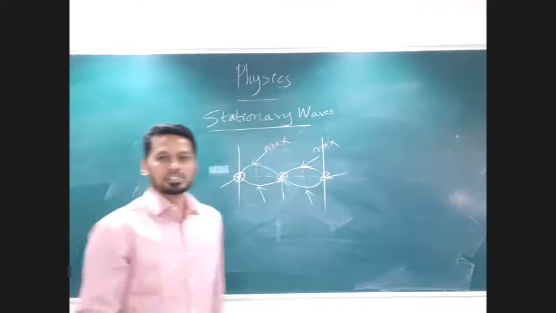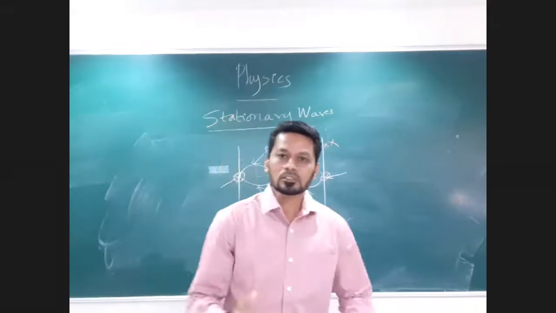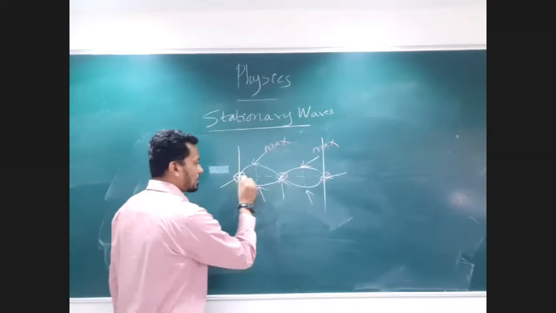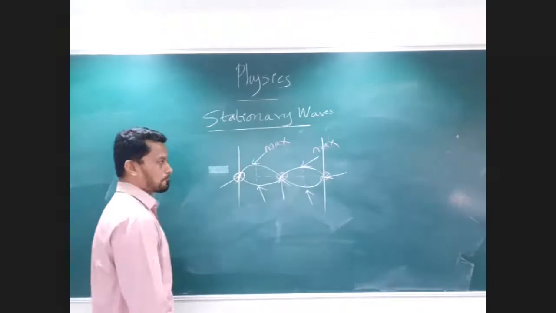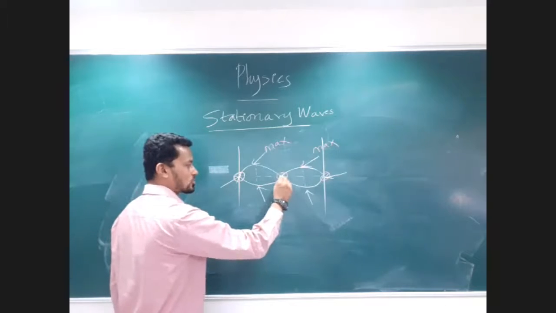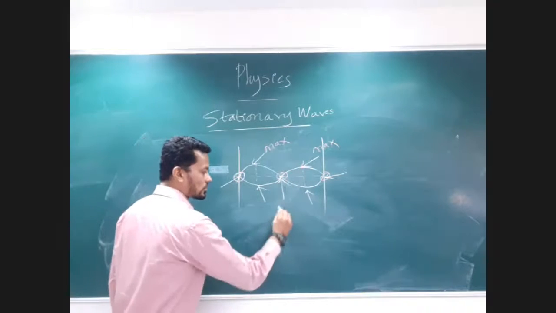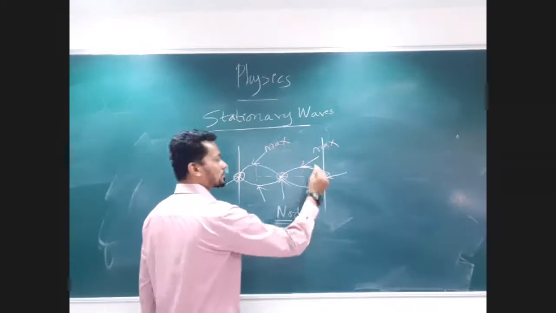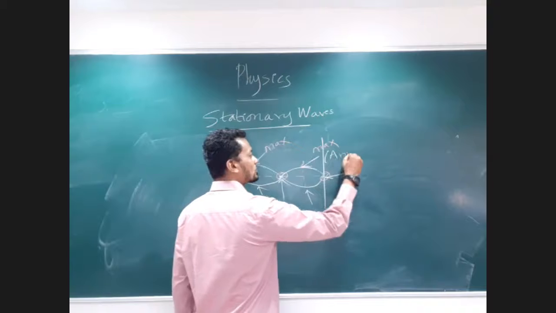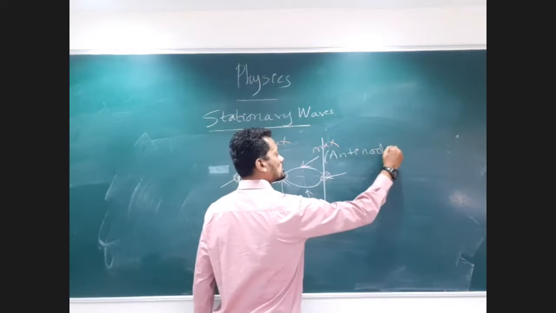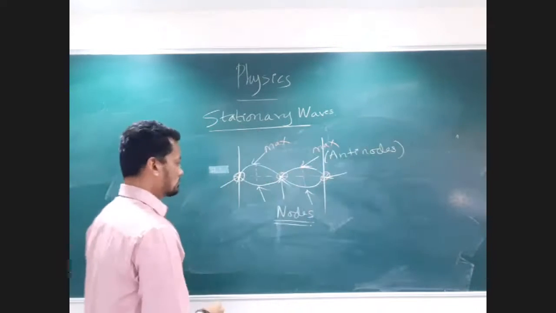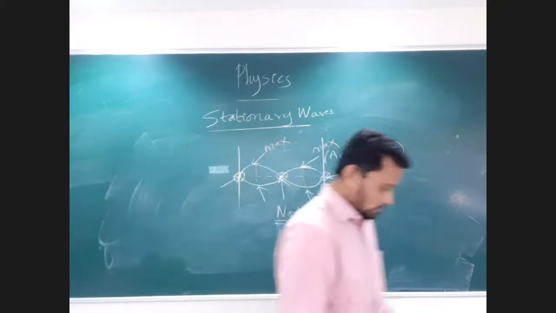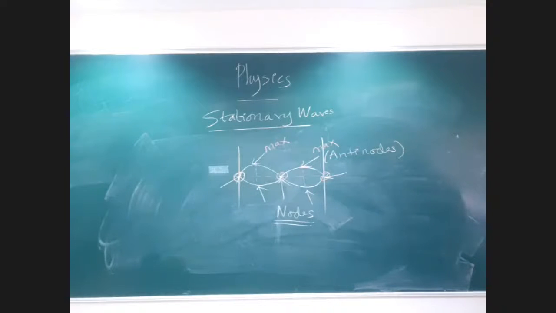We call them by certain names. Wherever these two waves superpose and the resultant displacement is actually zero, we call such points nodes. And wherever there is a maximum displacement, we call such points antinodes. Draw this diagram to understand what nodes and antinodes are.